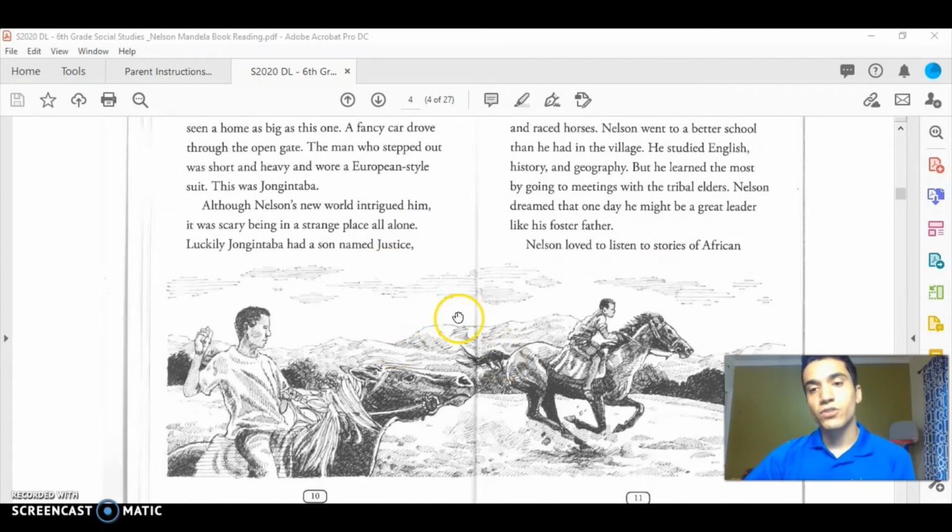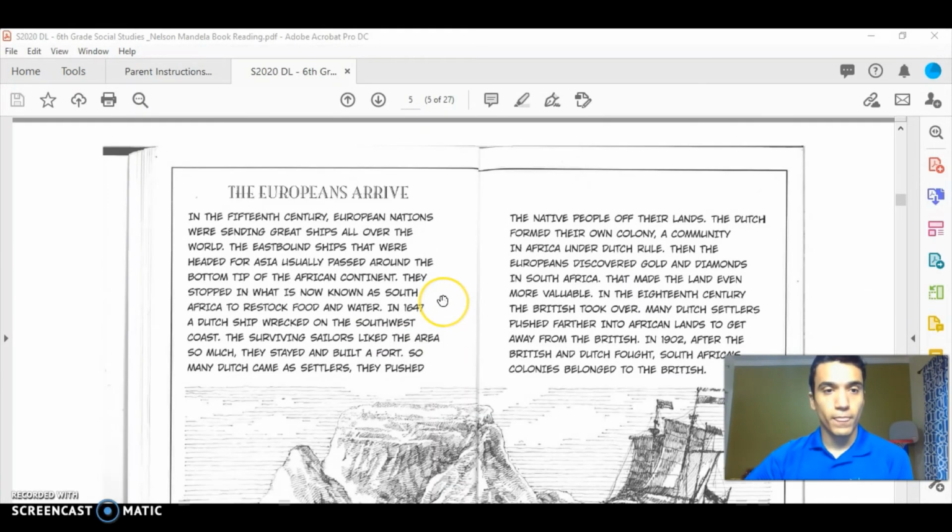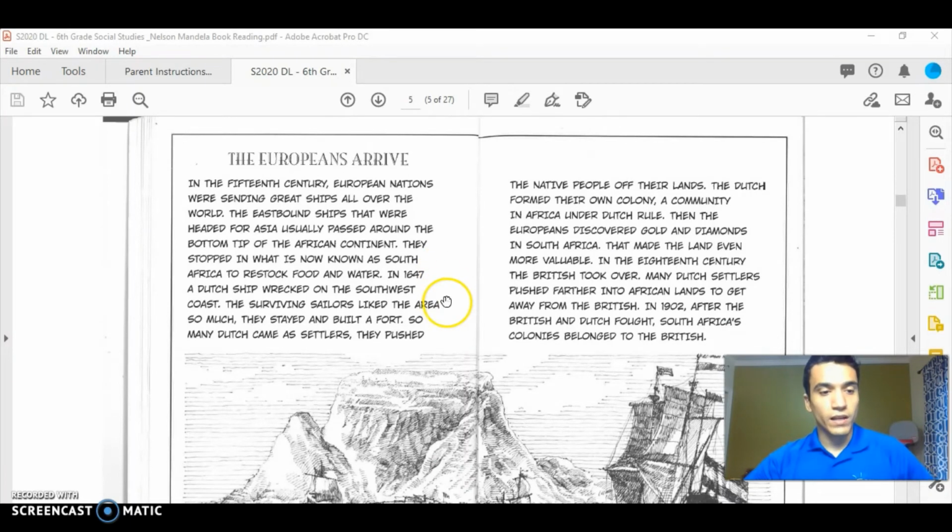Nelson loved to listen to stories of Africa. The Europeans arrive. In the 15th century, which are the 1400s, European nations were sending great ships all over the world. The eastbound ships that were headed for Asia usually passed around the bottom tip of Africa's continent near South Africa. They stopped in what is now known as South Africa to restock on food and water.